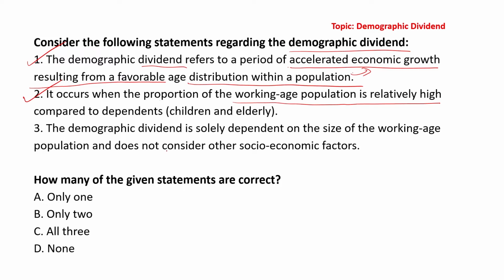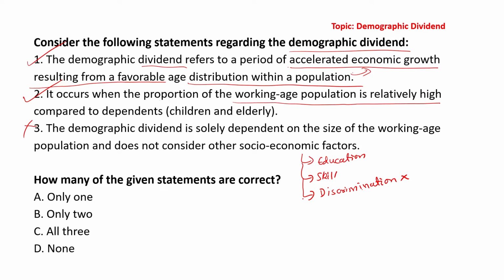Third statement, demographic dividend is solely dependent on the size of working population and does not consider other socio-economic factors. Absolutely wrong. Other socio-economic factors are important. For example, education has to be there, skills have to be there, discrimination amongst youth has to be absent for demographic dividend to be used, so that youth energy could be used.